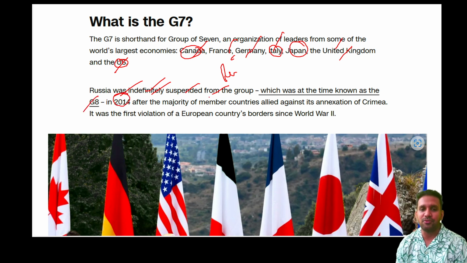Now it became G7. The major reason for the suspension, as given in the article, is that Russia annexed a part of Ukraine, which is still called Crimea. This is one of the first kinds of annexation by the superpowers after the World War II. You can see that in that way, right?